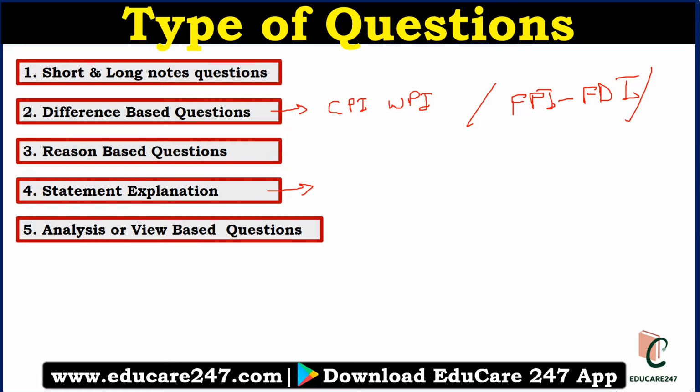The fifth kind of question will be analysis or view based questions. Here they can ask you to write your own view. Why do you think the Indian skill development program is not working, something like that. Why do you think India has inequality? Here you have to write your own view, which may not be the official view or the government data, but your own view should be presented. You can take stats from government data or any report, but you should present them in your own view manner. So these five types of questions can be asked under the descriptive section. You have to tune your preparation accordingly.